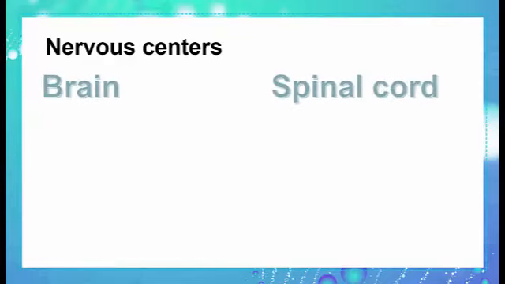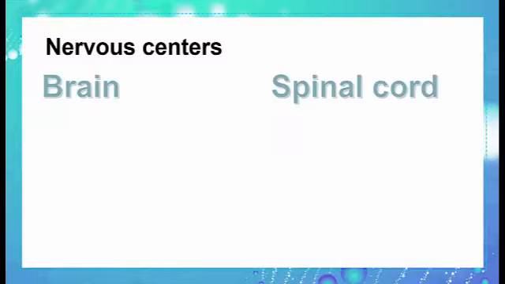Now, at the end, what is the meaning of the nervous center? You know, in vertebrates, we have the central nervous system made up of the brain and the spinal cord. The brain having cerebrum, cerebellum, and the brainstem. These are the nervous centers,